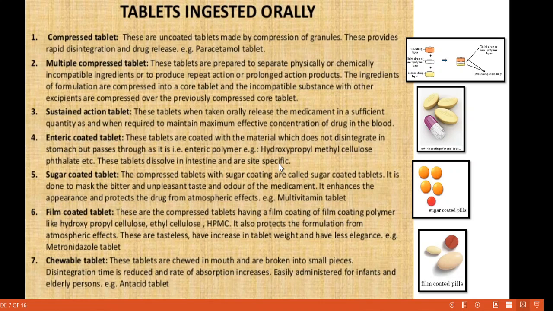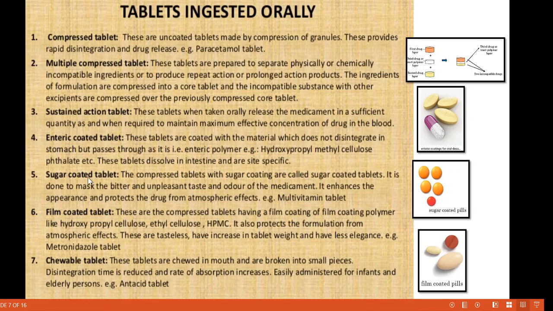That means we are going to take that tablet through our mouth. Okay, then it enters into the stomach. But due to this enteric coating, these tablets are not released in the stomach. They remain as they are in the stomach and easily pass into the intestine and release their medicament in the intestine or in a specific site. Okay, that's why the name is enteric coated tablet.